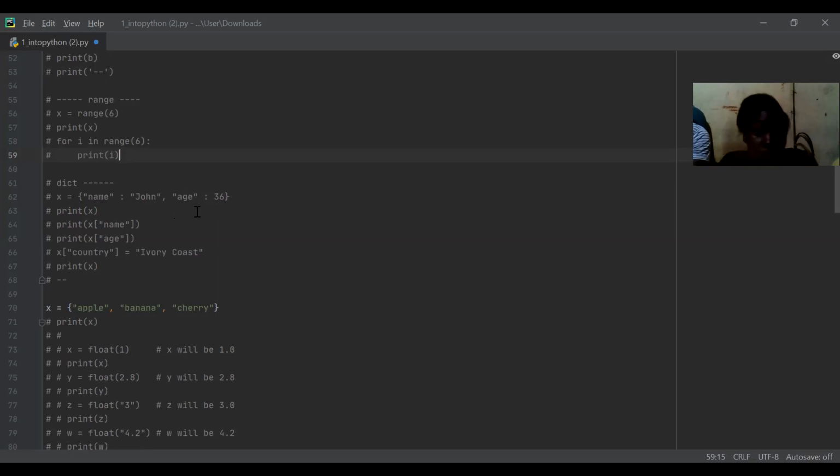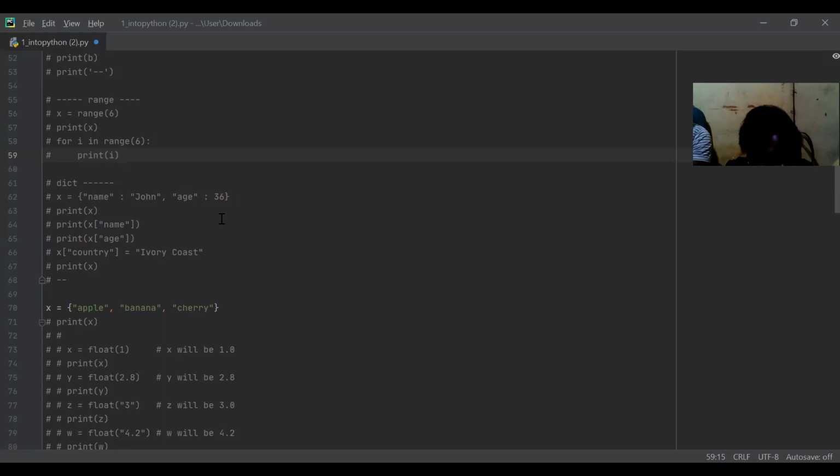Now, for example, I want to print only John. So I write print x, and inside I'm asking only for the name. So it will go to x, go to the name, and print it. So it will print John. Now I want to print only the age. So I print x inside age, and it will print me 36. But why don't I call it by a certain name? Because I want to change it.